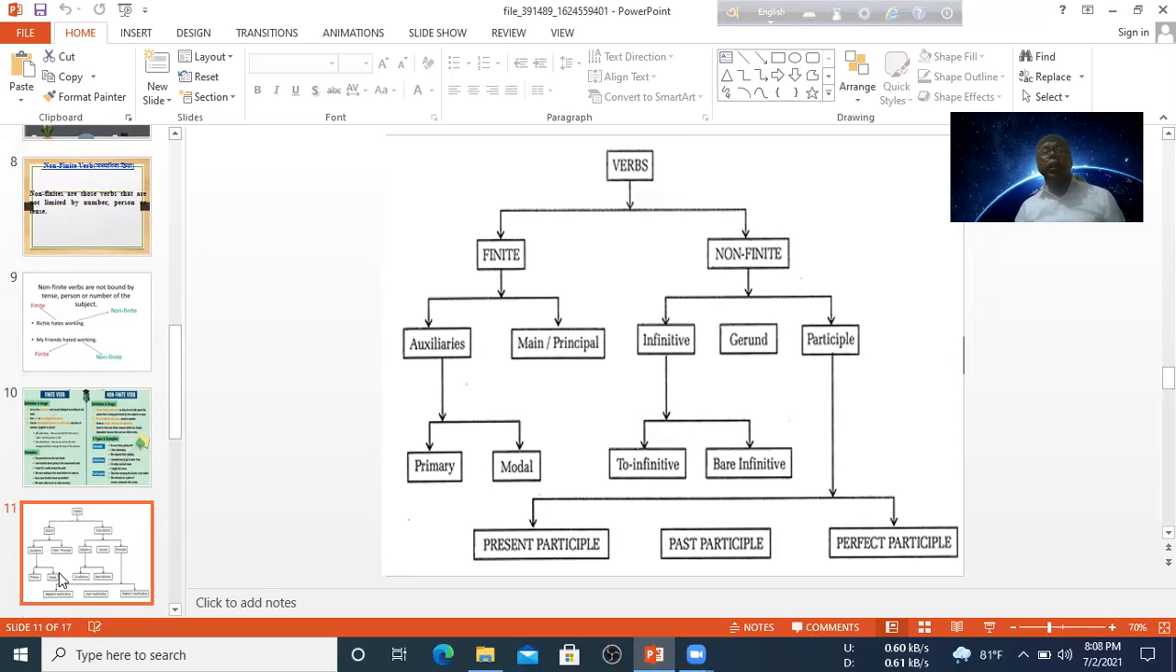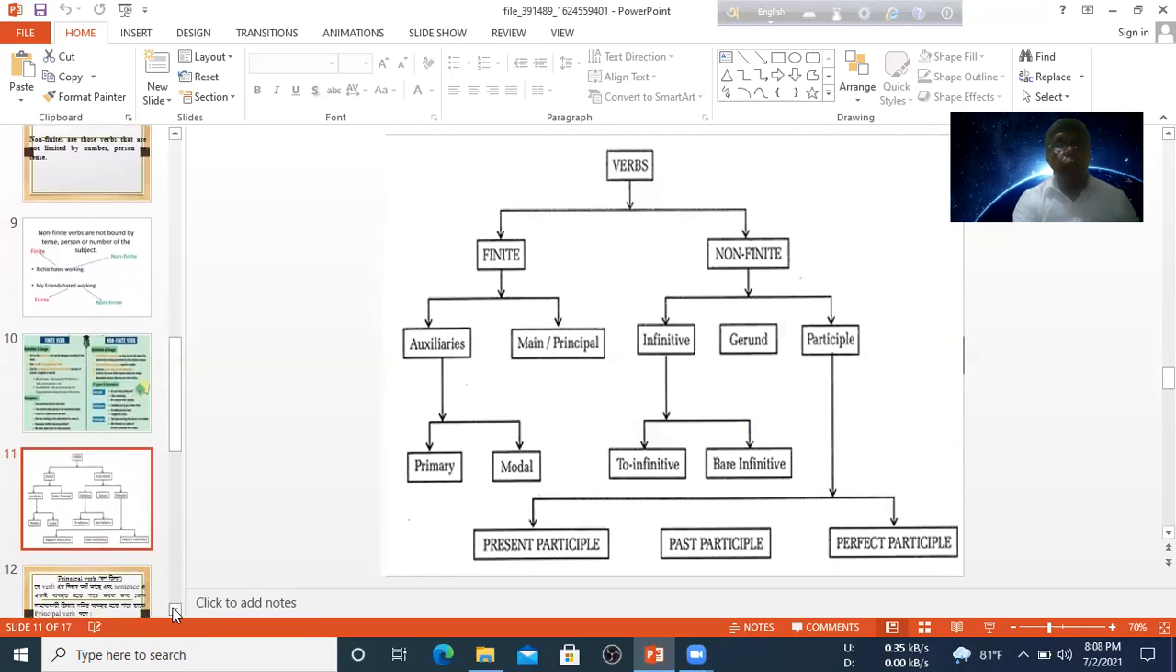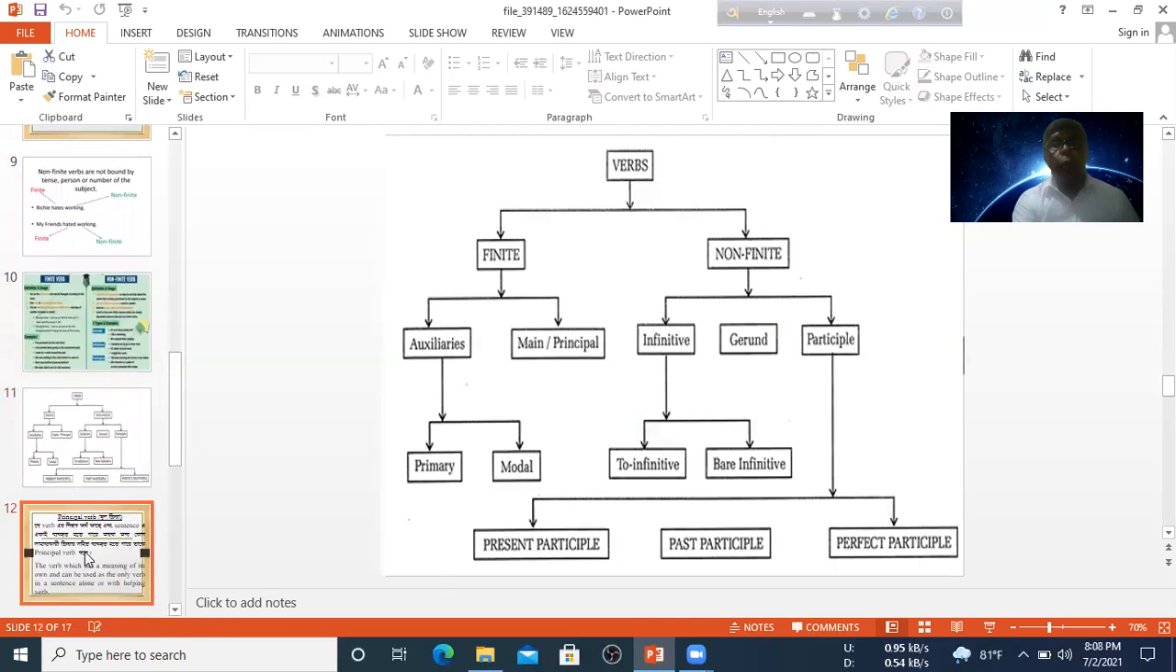There are various kinds and classes of verb. I have already shown the classes of verb in the before slide, and in the next slide again I explained how many kinds of verb there are. There are many kinds, many forms, many tables of verb, and you have to understand it. And if there is any problem, you share your idea with me.